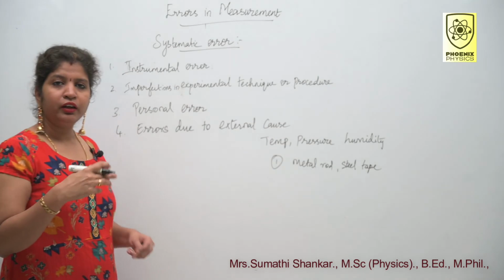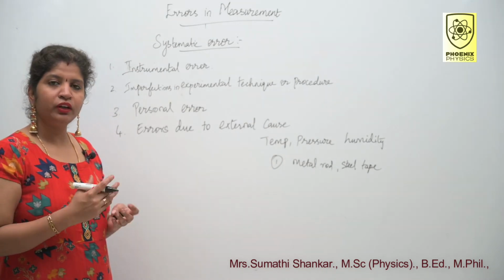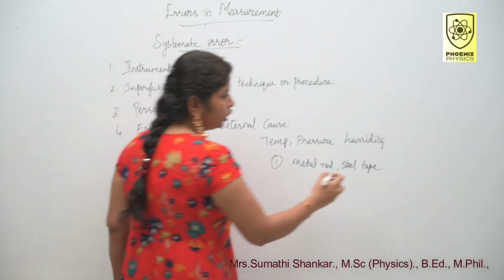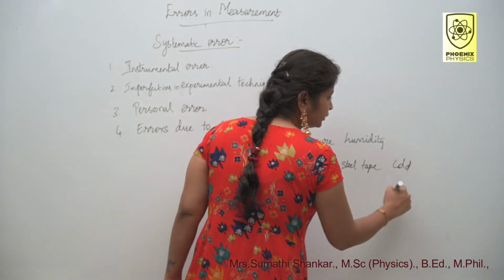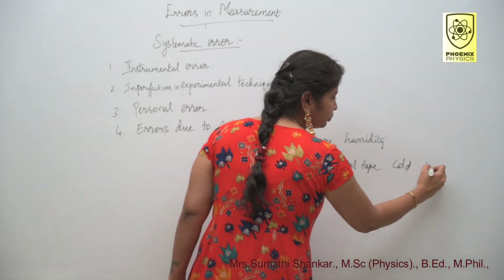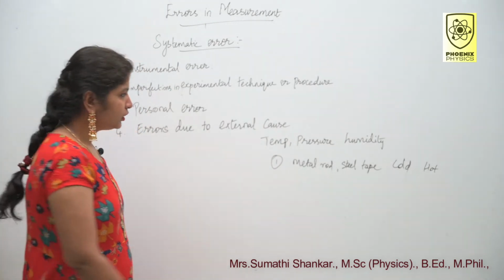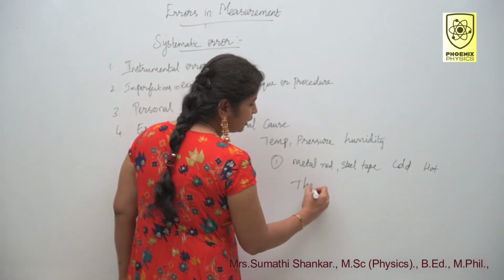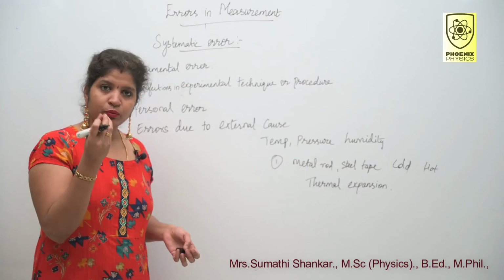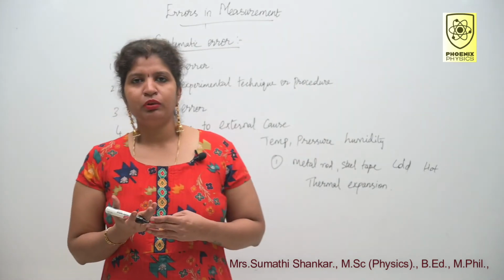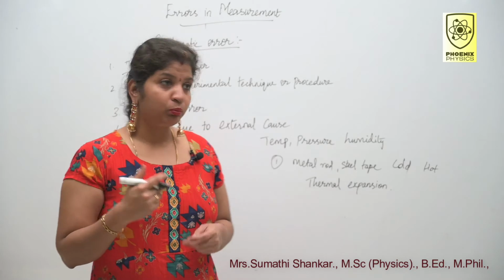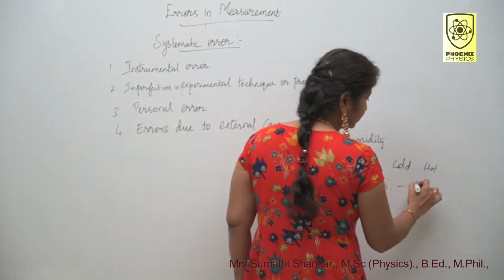You can get different values while taking it in the cold temperature than at the hot temperature. What is the reason for this? This is nothing but thermal expansion. We did one experiment in your lab. Have you heard about that ball and ring experiment?